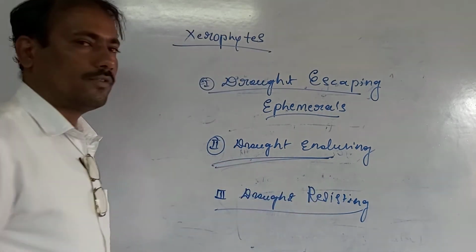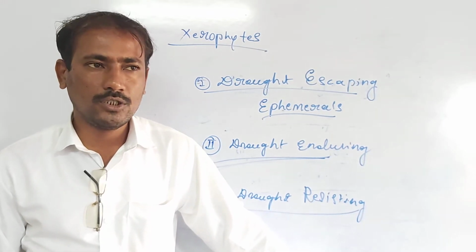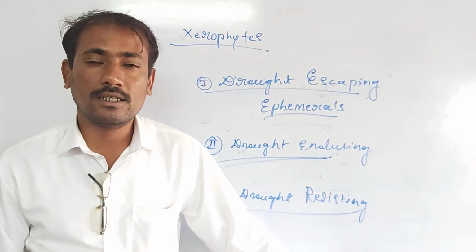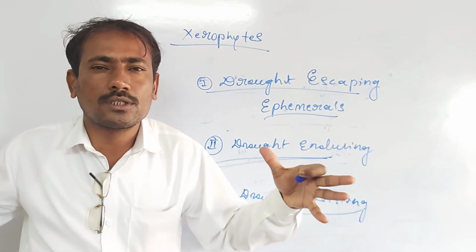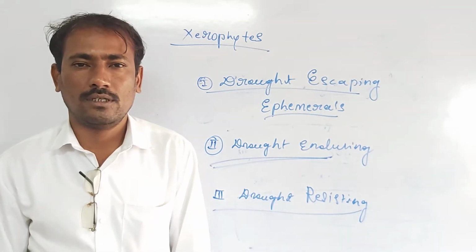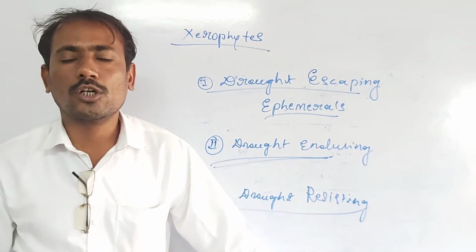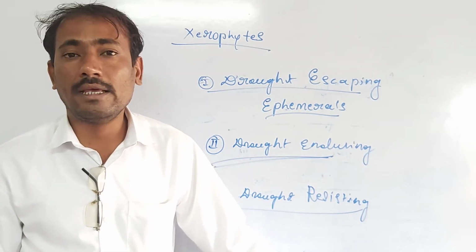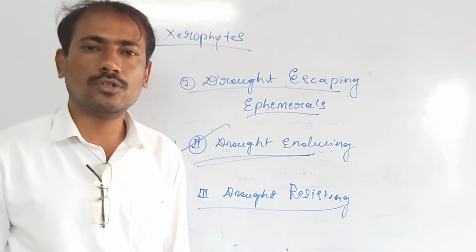Drought enduring xerophytes are another type of the xerophytes. Usually they can tolerate or endure the xeric conditions. They can tolerate very high extreme temperatures or very low freezing temperatures. In this way, by enduring or tolerating drought conditions, they exist and survive in the dry habitats. Okay, such plants are termed as drought enduring xerophytes.